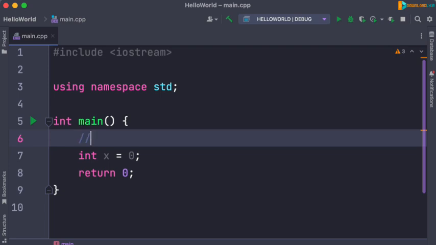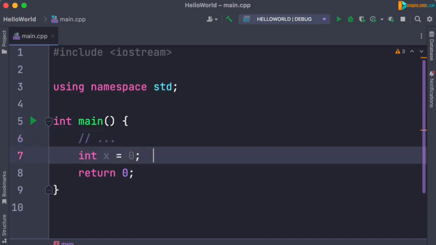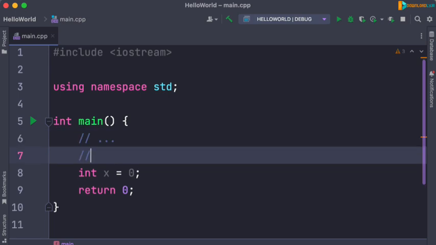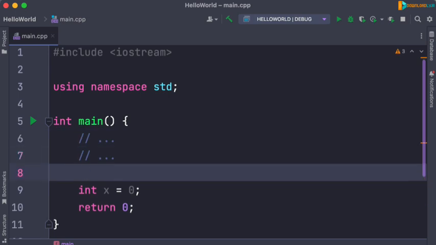We can start with 2 forward slashes, and whatever we type in front of these slashes will be considered a comment. Now we can add the slashes above a line or in front of it. Either way works. But as you can see here, we have limited space because we're basically bound to what is left here. Of course, we can write a longer comment, but then we'll have to constantly scroll to the left and to the right to see what is going on. So it's more conventional to write the comment above a line. Now, if you want to have multiple lines, again, we can start a new line of comment like this, okay?